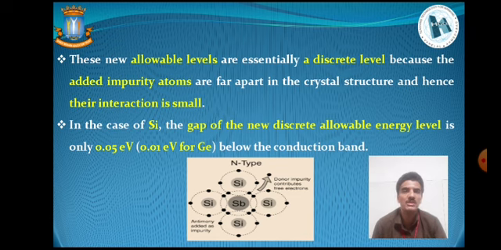In the case of silicon, the pure semiconductor, the gap of the new discrete allowable energy level is only 0.05 electron volt, whereas the same is 0.01 electron volt for germanium, and the position is just below the conduction band. Here in this pictorial representation, we can see the N type of semiconductor where silicon and antimony have been added as impurity, where the donor, that is antimony, contributes the excess electron as well as some free electrons.